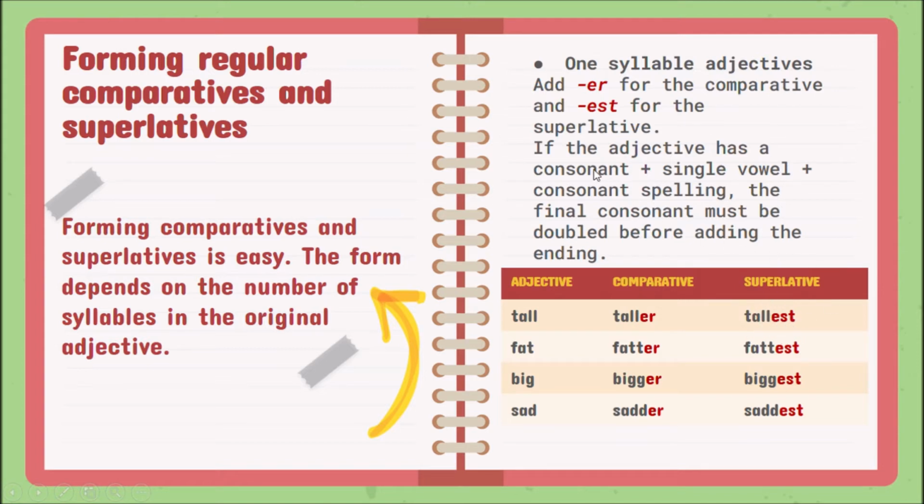And you don't have to forget that if you have an adjective that has a vowel and a consonant, and they are one syllable adjective, you have to double the last consonant. Here, vocal, consonante, adjetivo de una sílaba, doblo la última consonante. Fatter, fattest. Okay? Sad, vocal, consonante, doblo la última consonante y pongo er-iest para el superlativo.